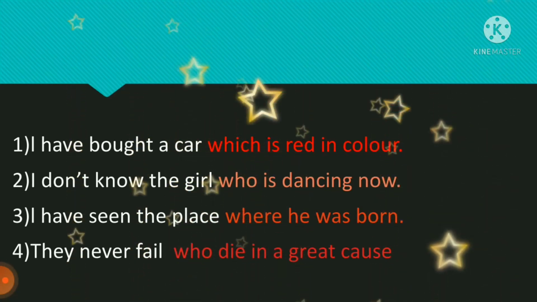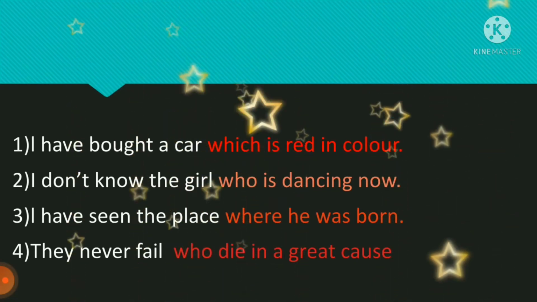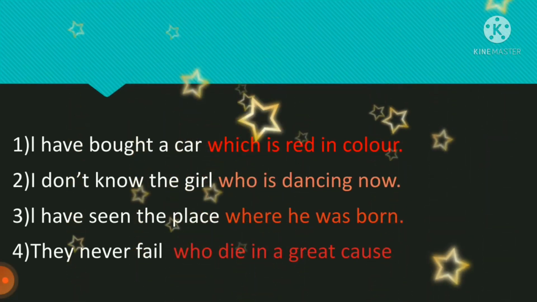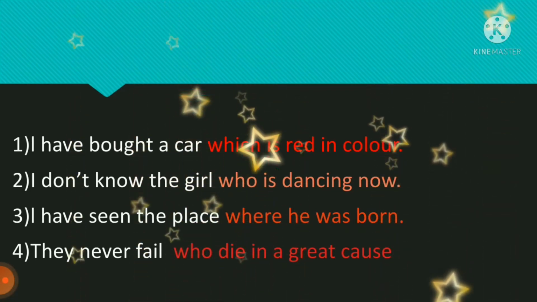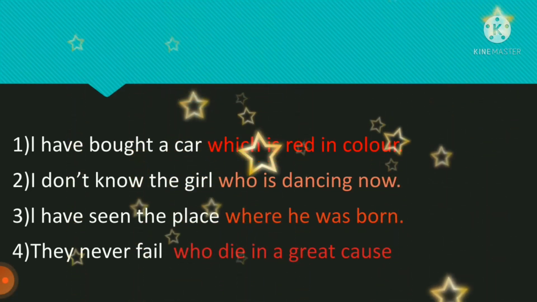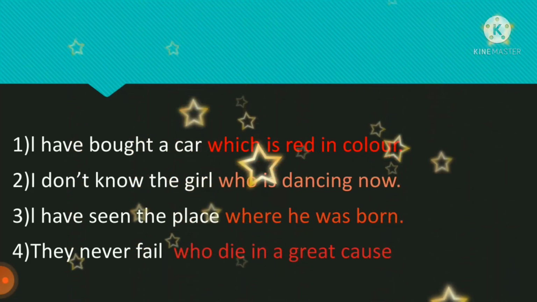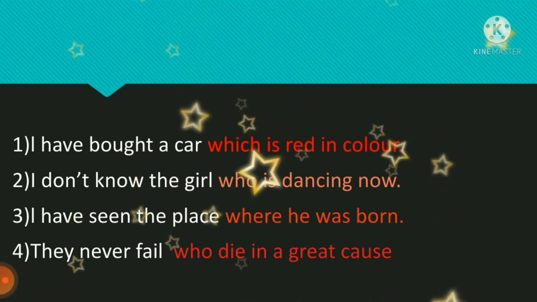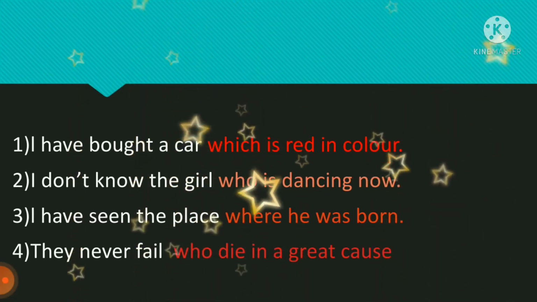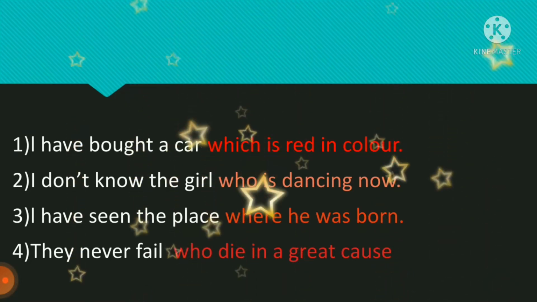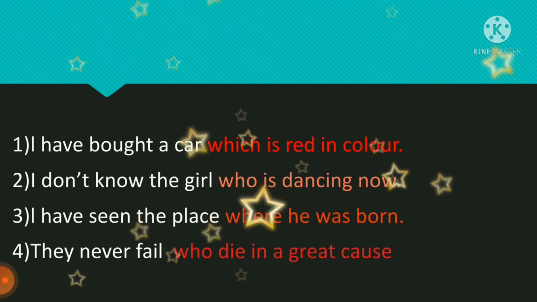They never fail who die in a great cause. So again here, adjective class qualifies what? It qualifies they. They means who die in a great cause. So all these examples tell us about the adjective class, which is dependent upon the main class to give a complete meaning. What does an adjective class do? It qualifies or describes the noun. So now I hope you understood what is an adjective class.